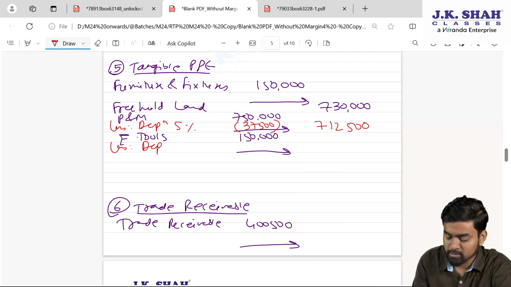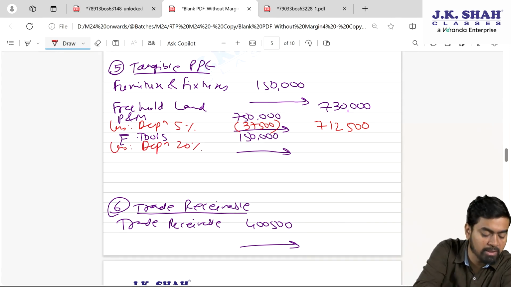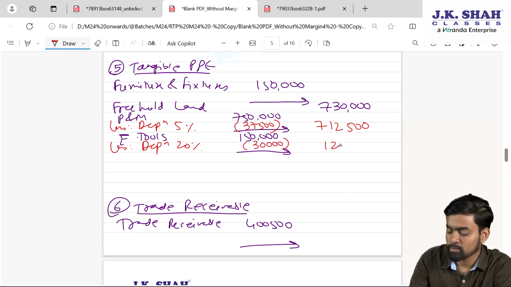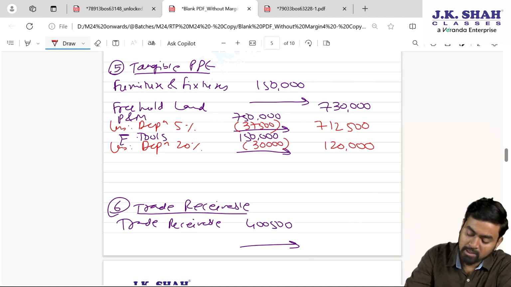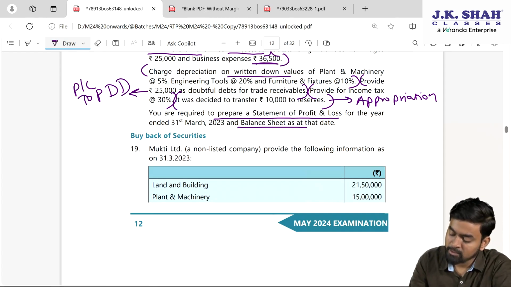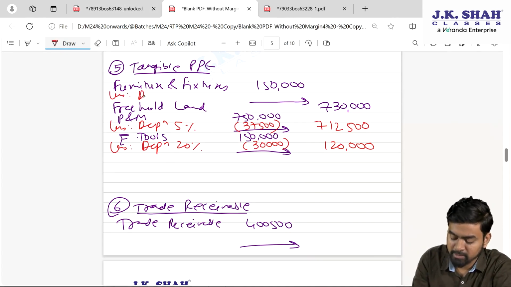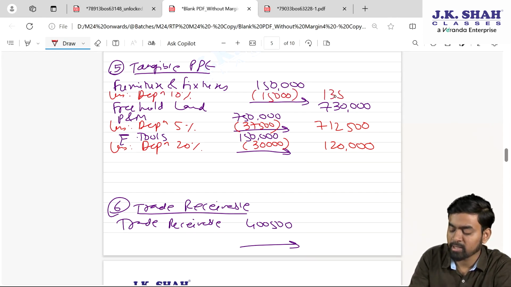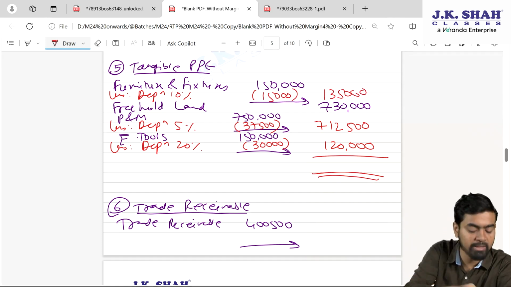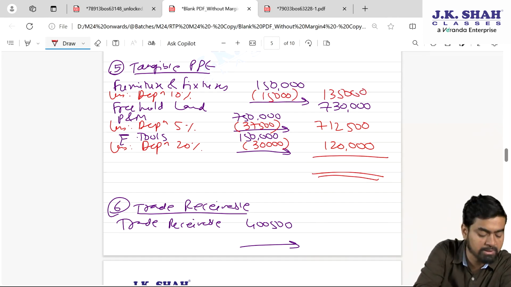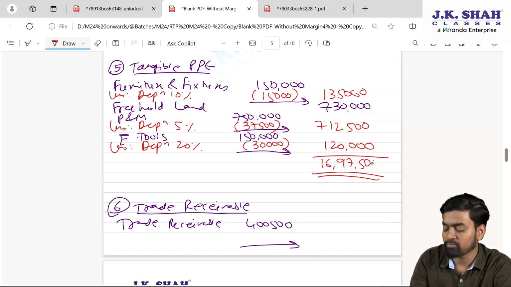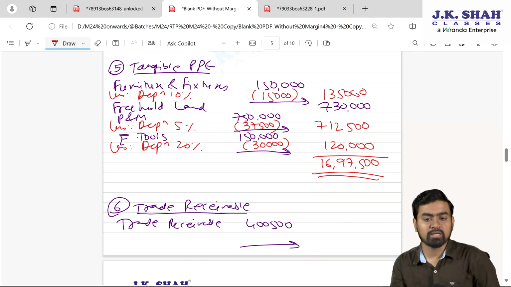So less depreciation 20%. 1,50,000 into 20%. It's 30,000. It is 1,20,000, my dear students. And lastly, furniture and fixtures 10% less depreciation 10%. It's 15,000. This is 1,35,000. So the total over here, my dear students, 1,35,000 plus 7,12,500 plus 7,30,000 plus 1,20,000. It is 16,97,500. I hope you all are understanding everything.